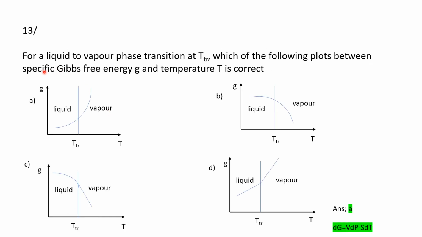Then, for a liquid to vapor phase transition at the transition temperature, which of the following plots between specific Gibbs free energy G and temperature T is correct? And here these are the graphs, and from here we have to find out which is correct. We know that dG is equal to V dP minus S dT, so the answer A is the correct answer.